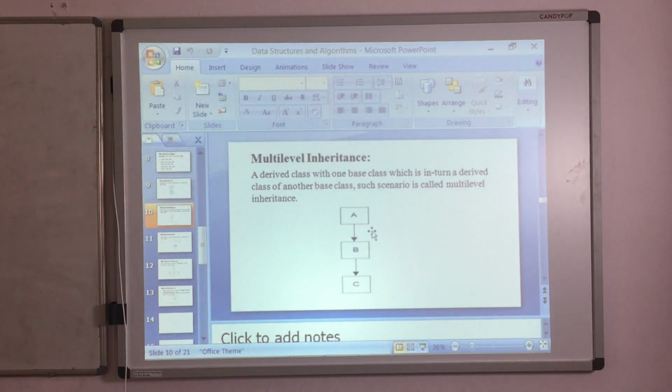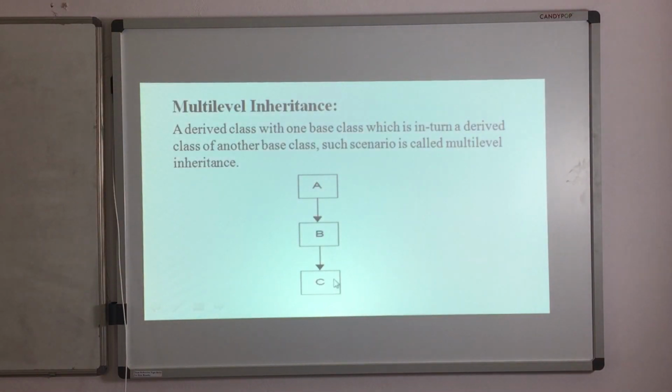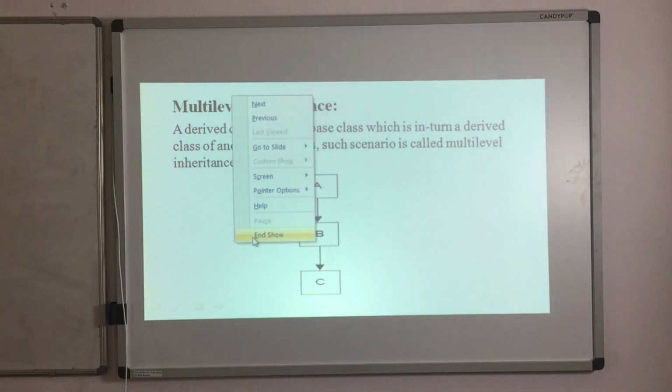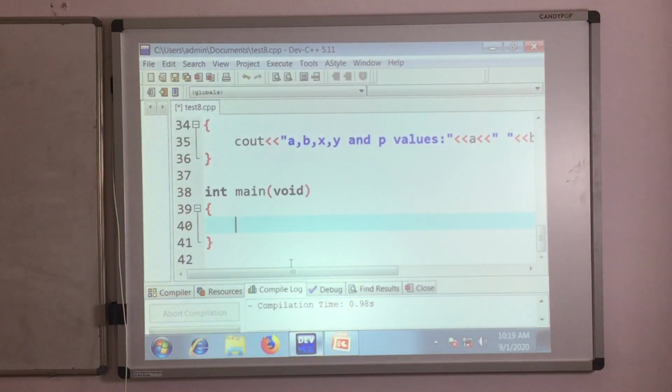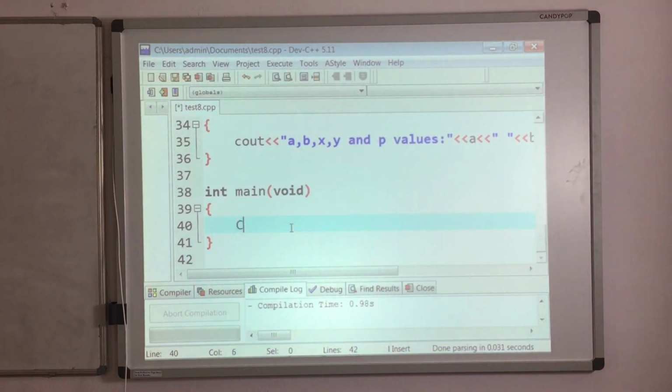Right now we are inheriting the properties from A to B, then B to C. So we create the object for C class and try to access whatever possible data members we can from all levels of classes, from A, from B and from C as well.